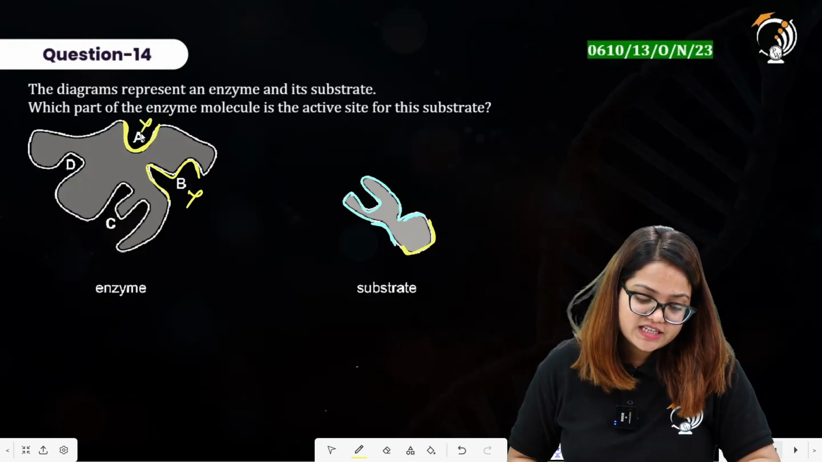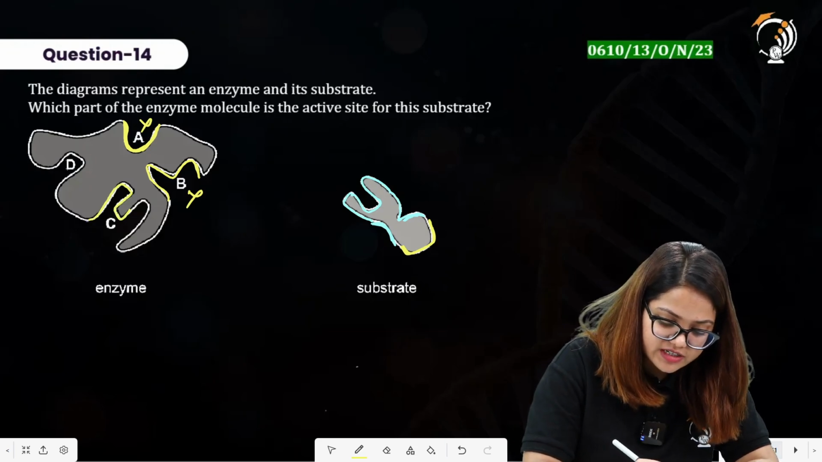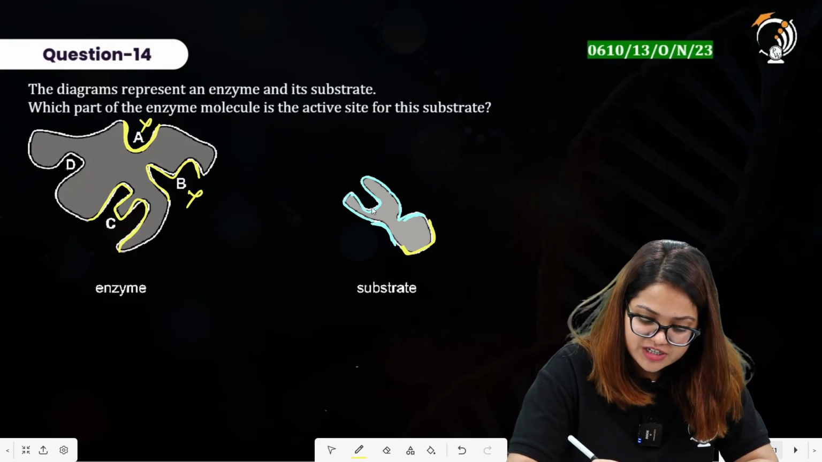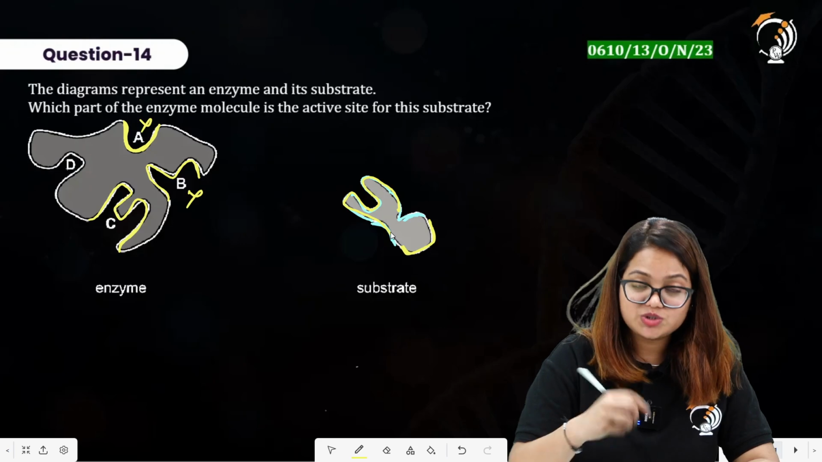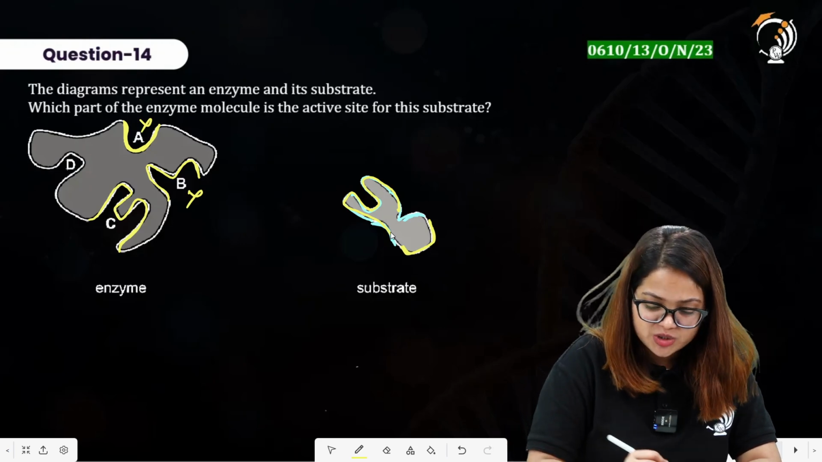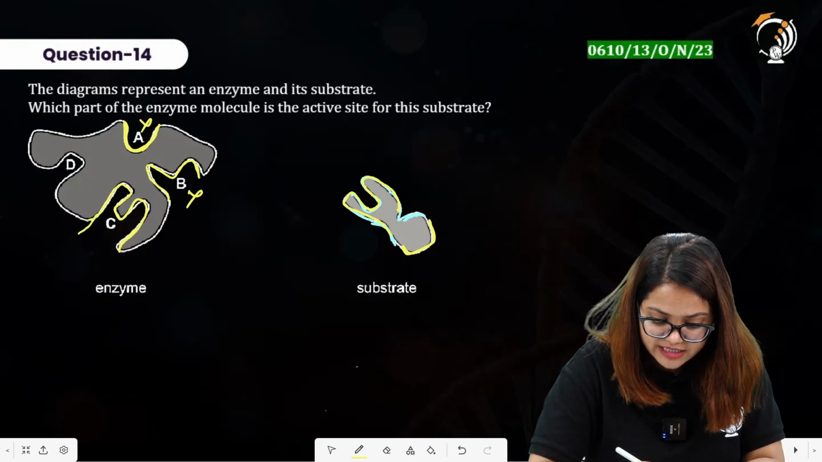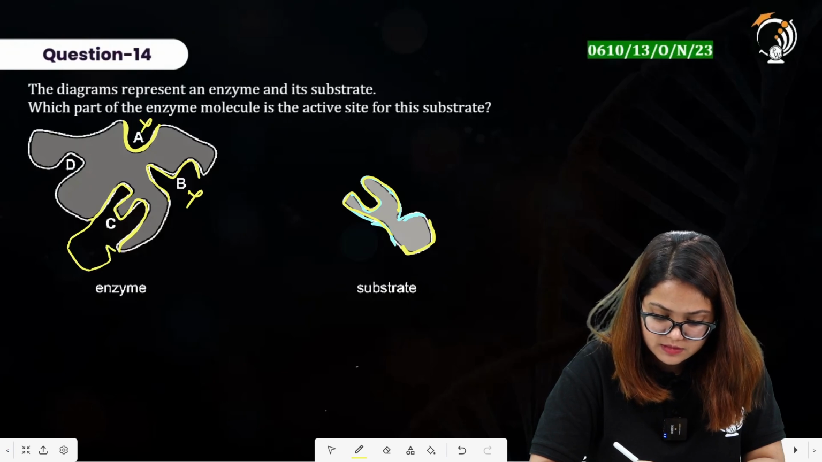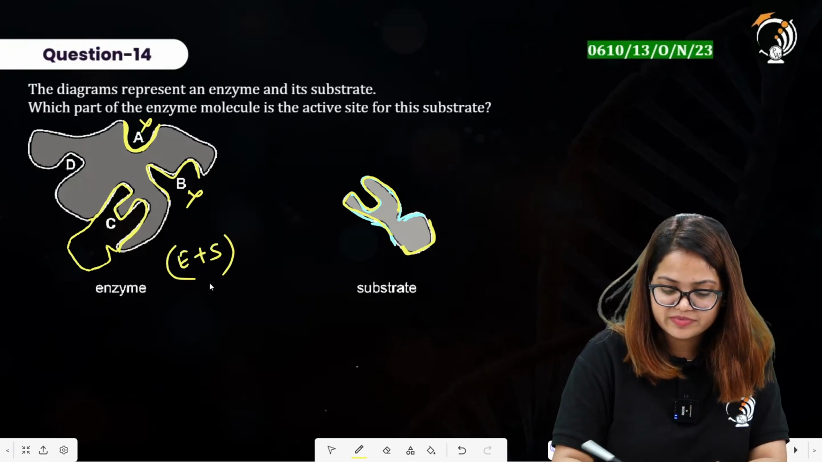Option C here says it has a shape somewhat like this. So this substrate also had a shape somewhat like this. It will bind into the active site of the enzyme through this. It will form somewhat a region like this. So this is the enzyme and substrate complex that will be formed.